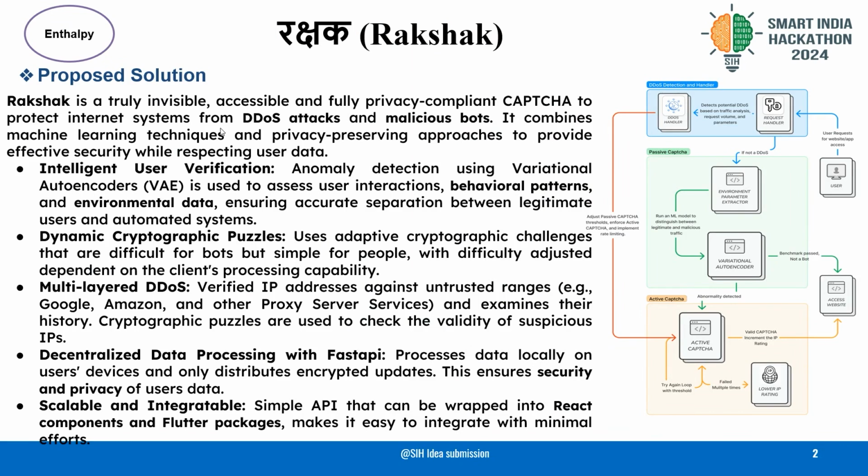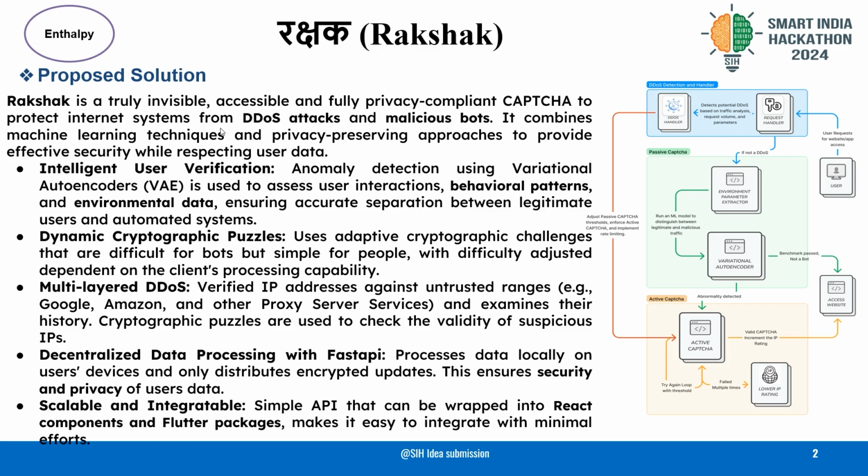The request handler determines whether it is a potential DDoS attack or not based on parameters like traffic analysis or request volumes. So, what exactly is a DDoS attack? It is a malicious attempt to disrupt a server by overwhelming it with excessive traffic. If it is a DDoS attack, it moves to the DDoS handler, and if it is not, we still have to check if it is a potential bot attack. So we provide it with a passive captcha.